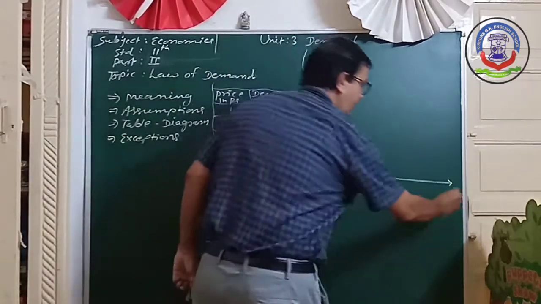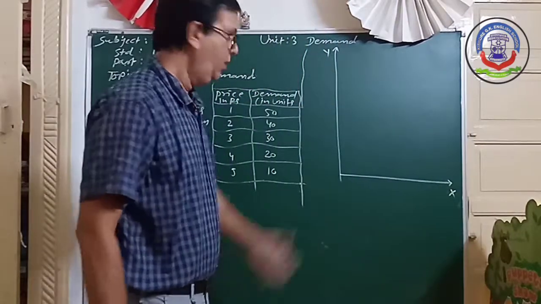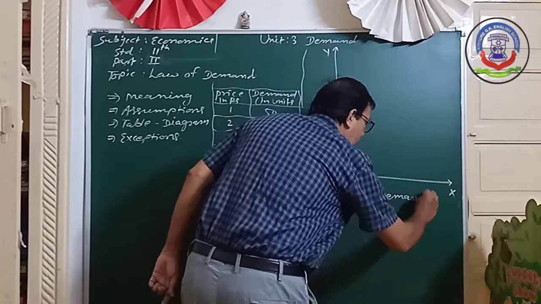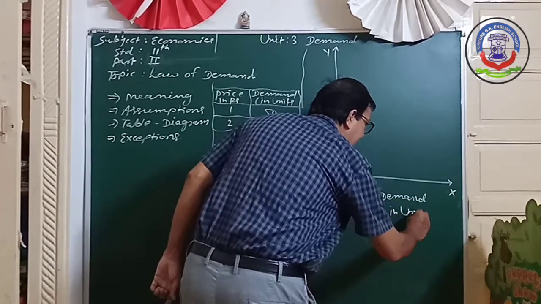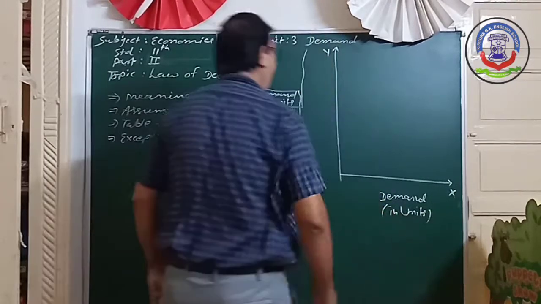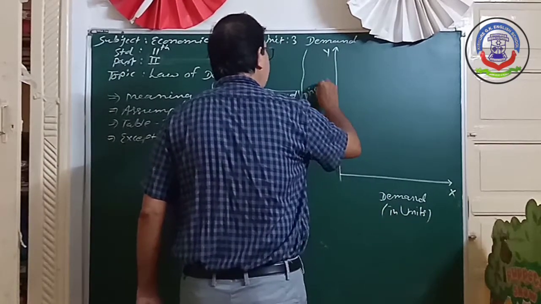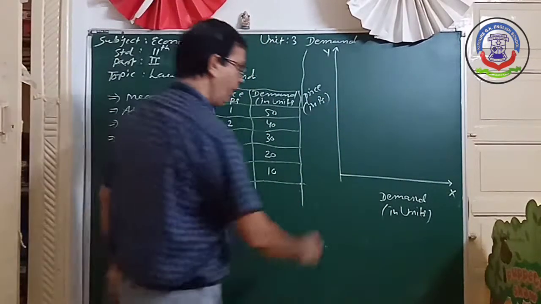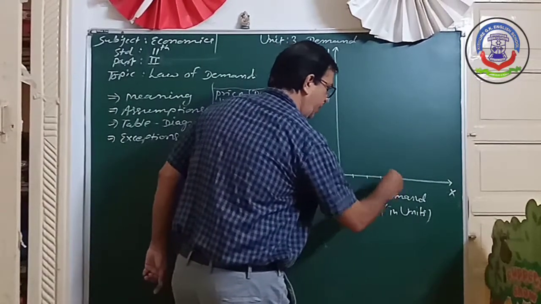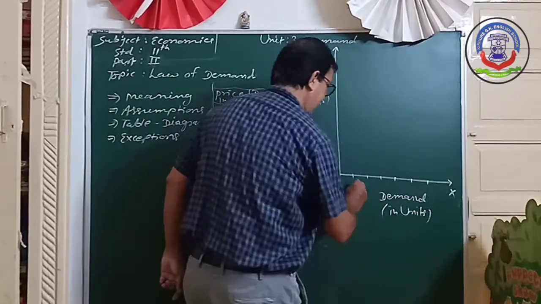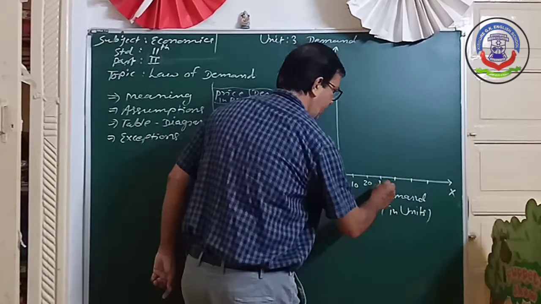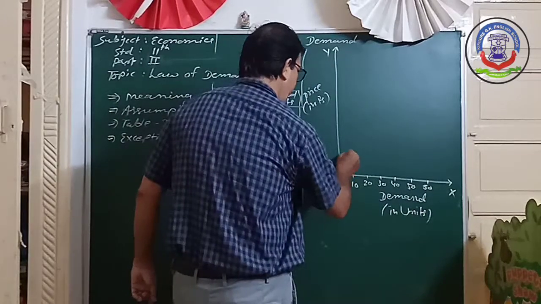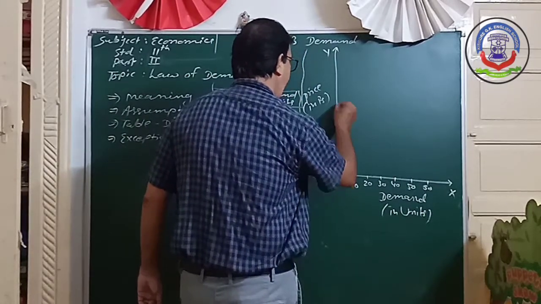This is your y-axis, this is your x-axis. On the x-axis we represent demand, demand in units, and on the y-axis we represent price, price in rupees. So here demand: 10, 20, 30, 40, 50 and 60. And the price: 1, 2, 3, 4, 5, 6.